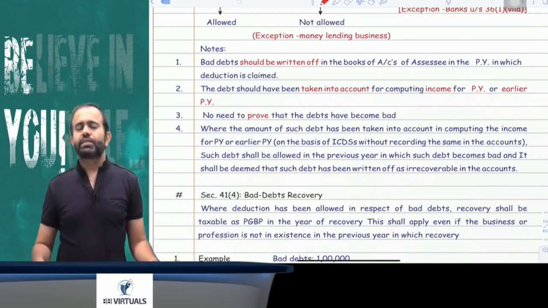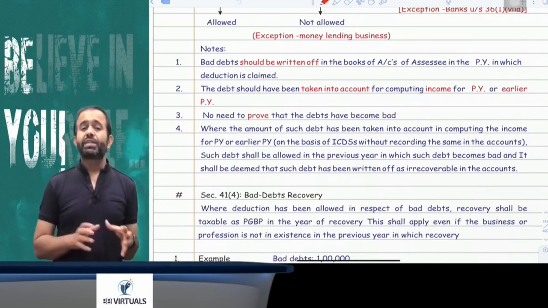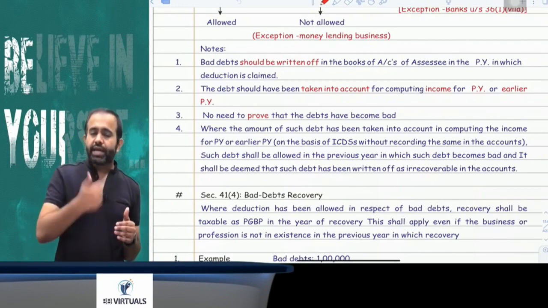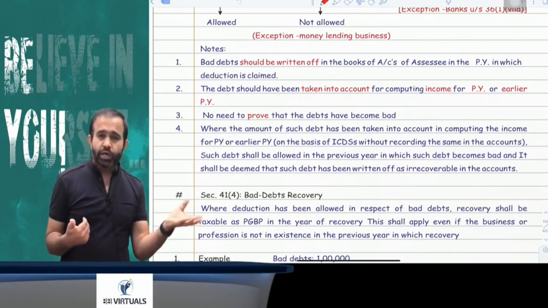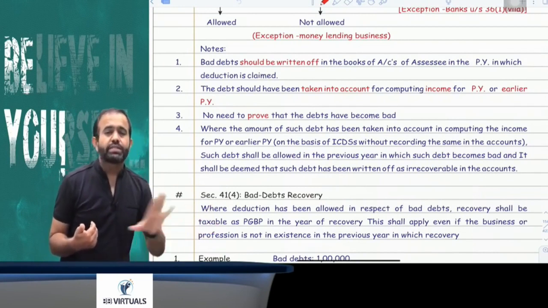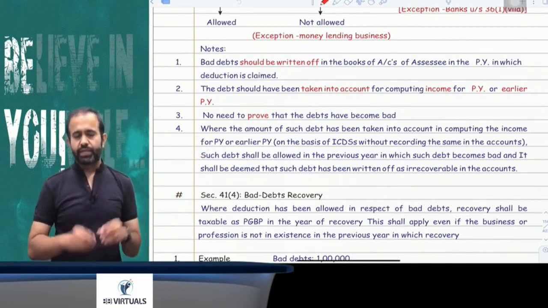Now try to understand, there is one exception. Many times what happens, as per the ICDS, you recognize the income. But as per the books of accounts, as per Ind AS, as per the accounting standard, you have not recorded any income. Try to understand.